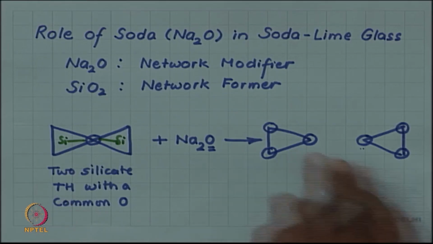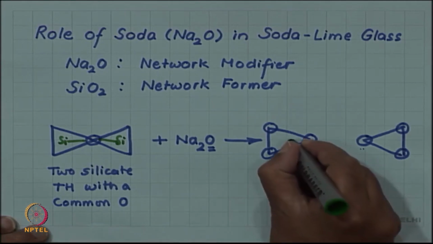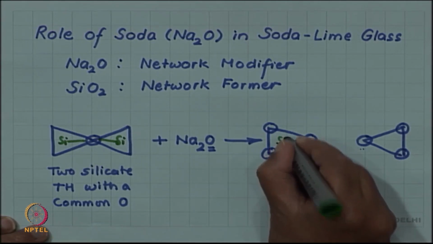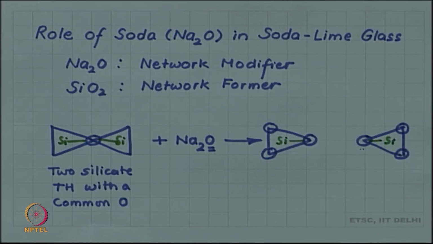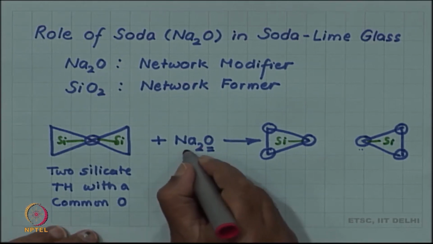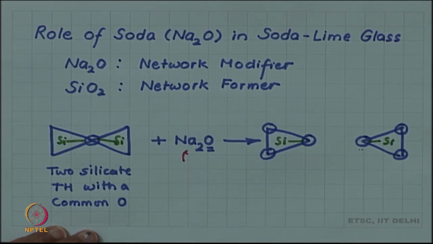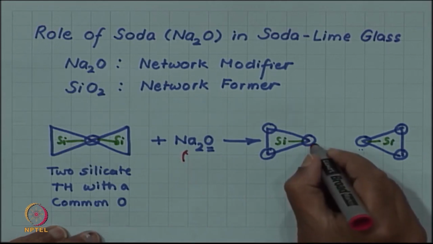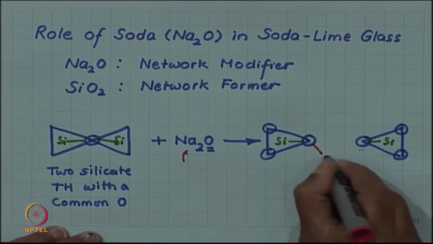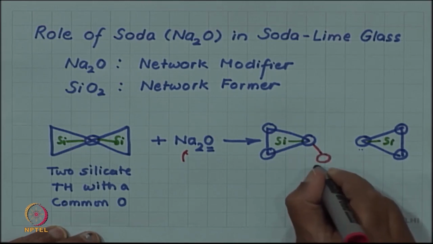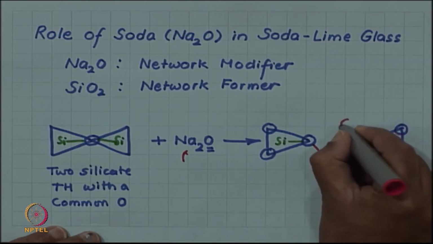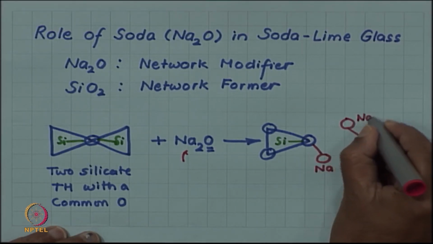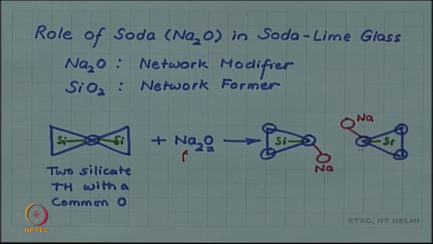But now these oxygen atoms are bonded to only one silicon. So, one valency is still unsatisfied, but then Na2O is already providing two sodium which are both monovalent. So, the sodium will now get connected and thus all valencies are satisfied.